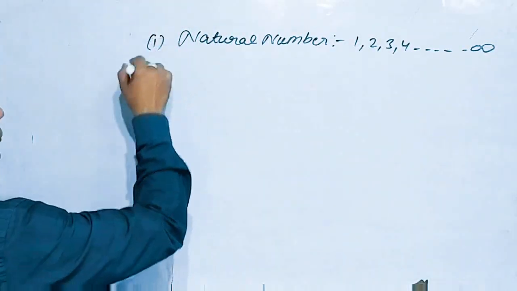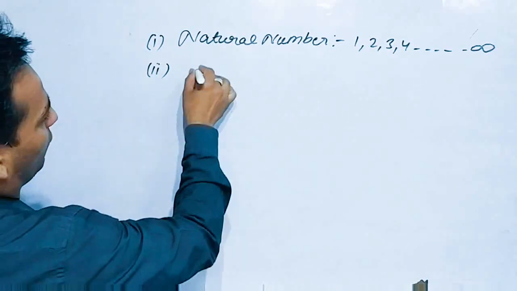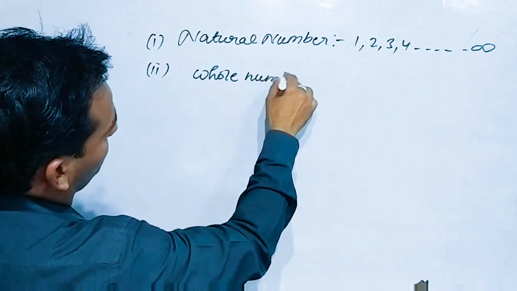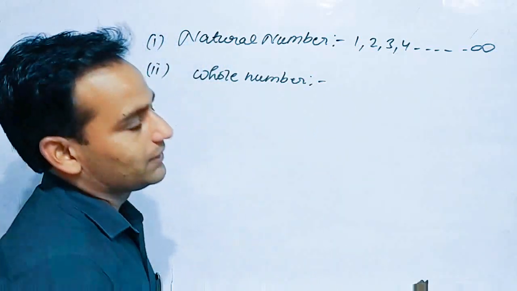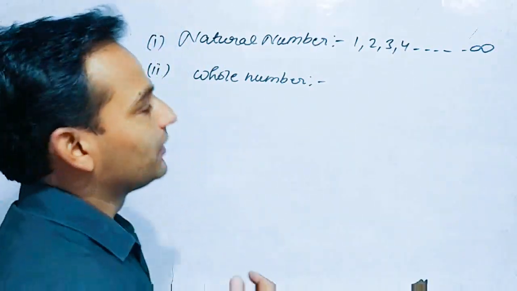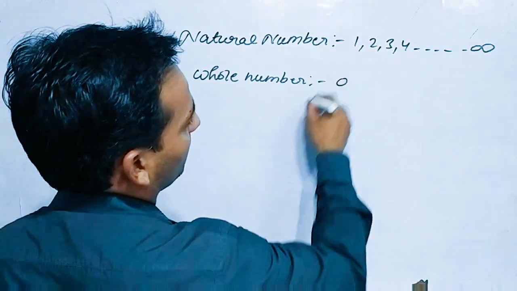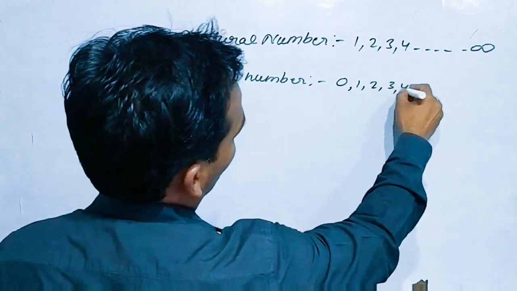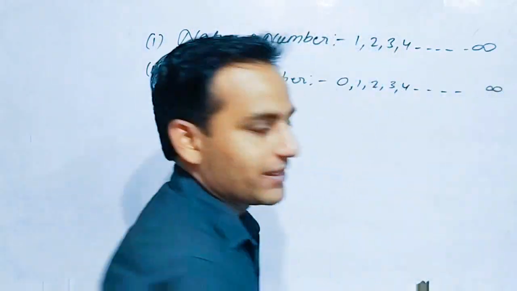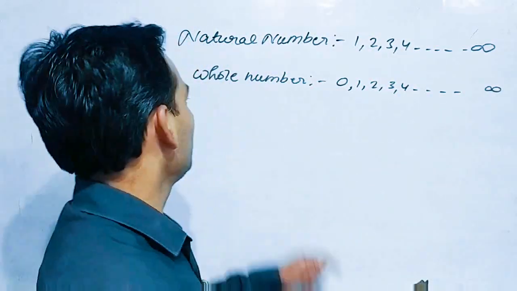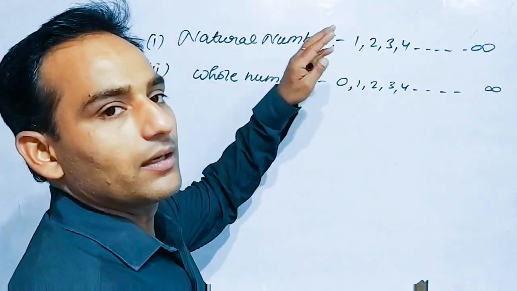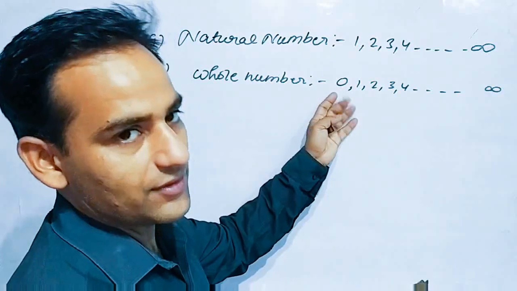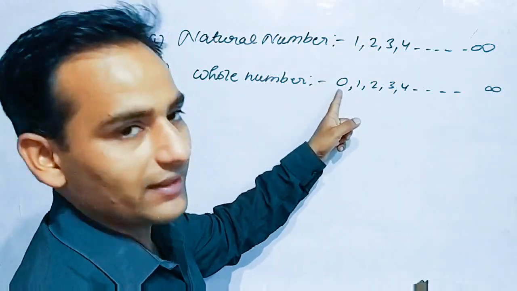Now second part you have already studied about is whole number. What is whole number? Just after natural number, whole number comes, and whole number includes 0 also. So 0, 1, 2, 3, 4 and up to infinity is called whole number. So you can say natural number is the younger brother of whole number, because whole number is greater. 0 is there in the whole number.